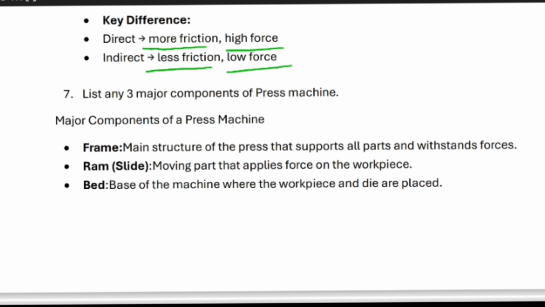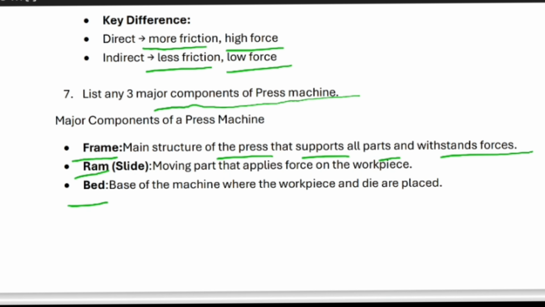Next, list any three major components of a press machine. They are the frame, the ram or slide, and the bed. The frame is the main structure of the press that supports all parts and withstands the forces.